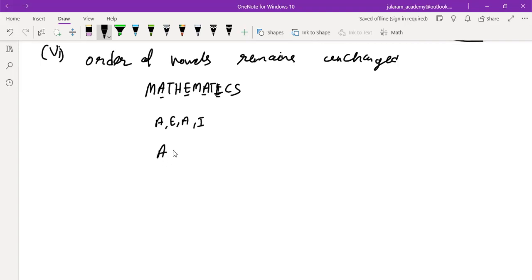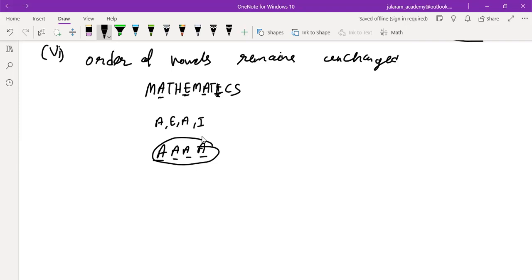It is same as if we write 4 A's. On changing their order, what happens if we change their order? There will be no effect. Is that clear to you? The vowels are A, E, A, I. 4 vowels are there. Is that clear to you? What I am telling to you? Yes, sir.